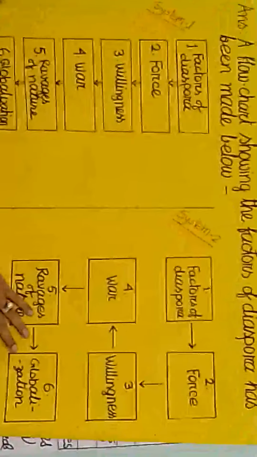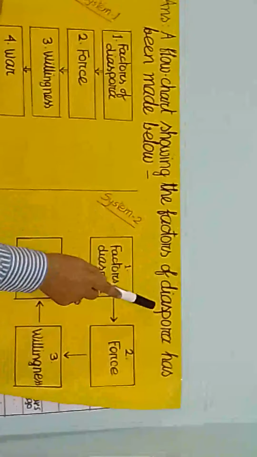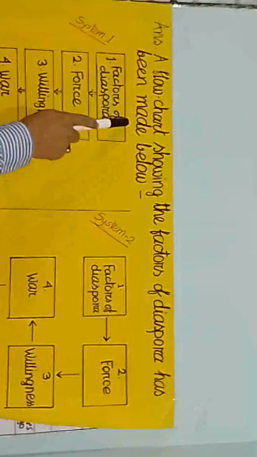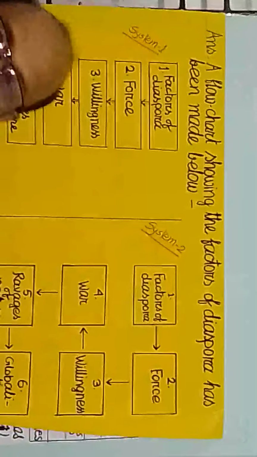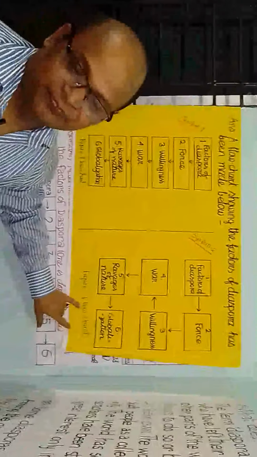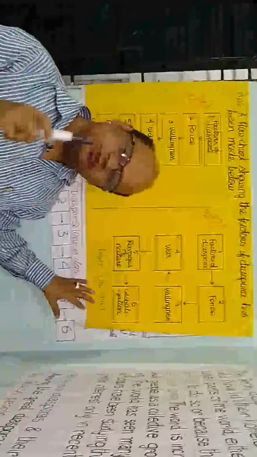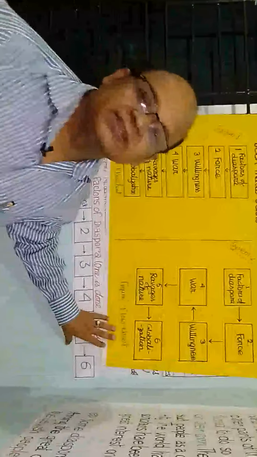That means what is there after make? We have to write all these parts as a subject. So a flowchart showing the factors of diaspora has been made below. This is the heading. Now we will write the body.